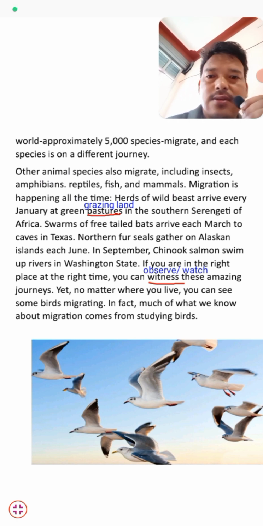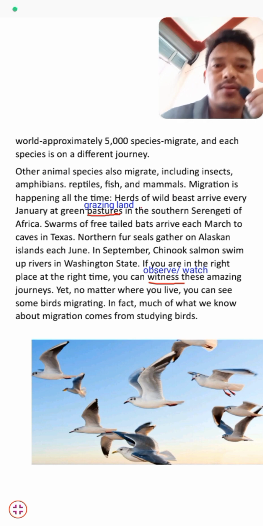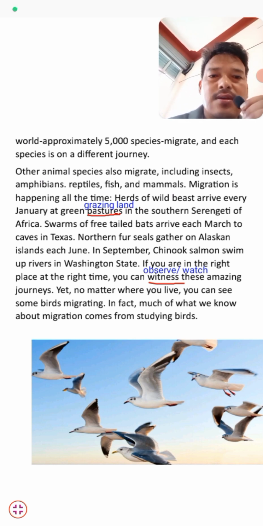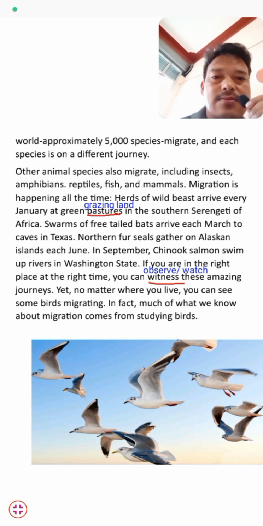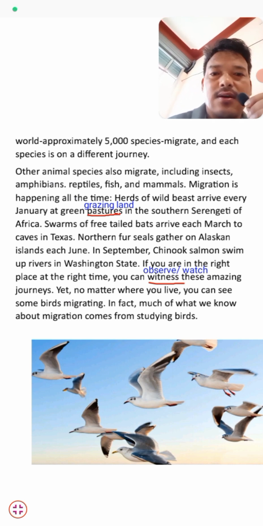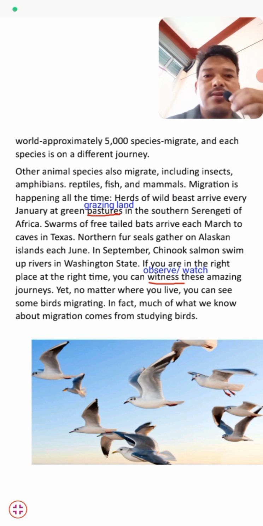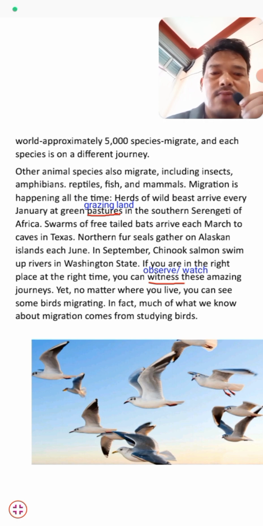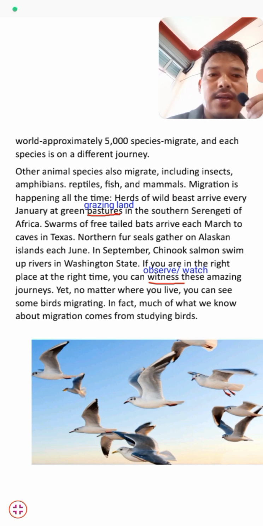This migration is happening all the time around the world, and hordes of wildebeests arrive every January at the green pastures of the southern Serengeti in Africa. Students, the Serengeti is a wide space with pastures, a grazing land for the animals, so every year thousands of wild animals arrive here in January.